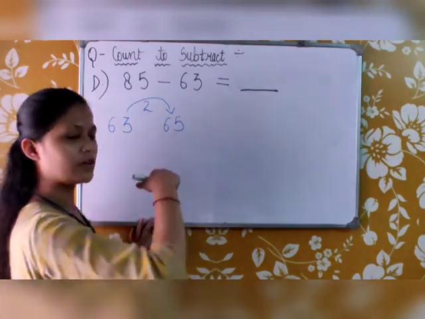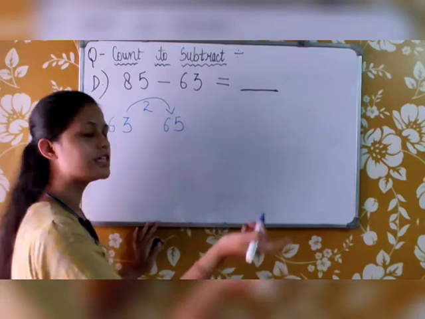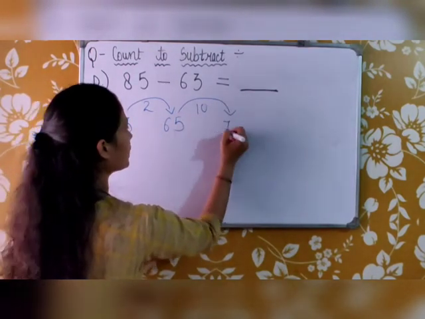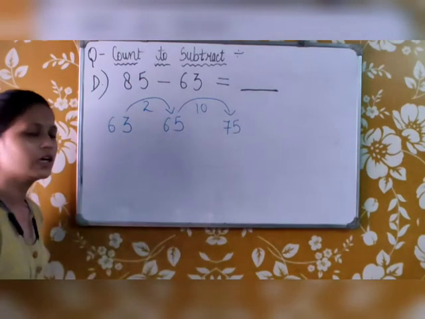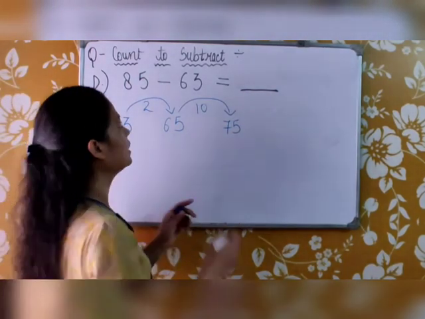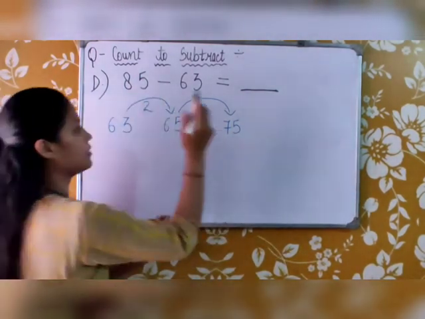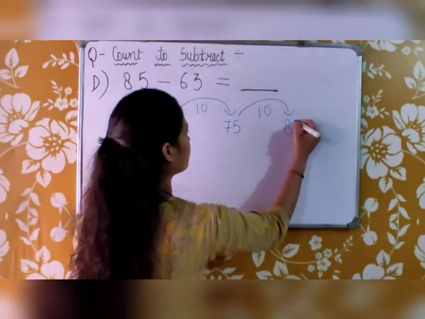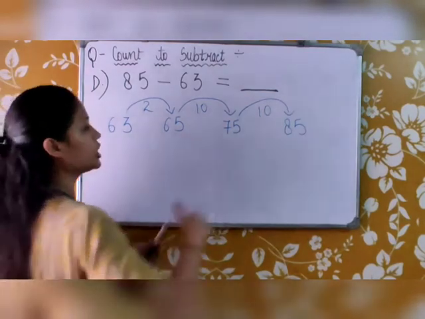Now, from 65, you can jump 10, then it will become 75. If we jump 10 again, we will reach 85. So, see, we have reached 85.